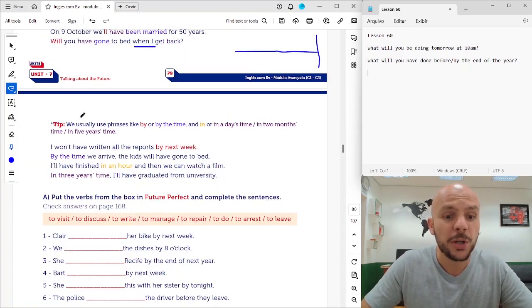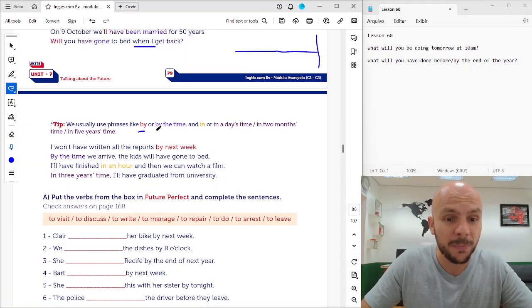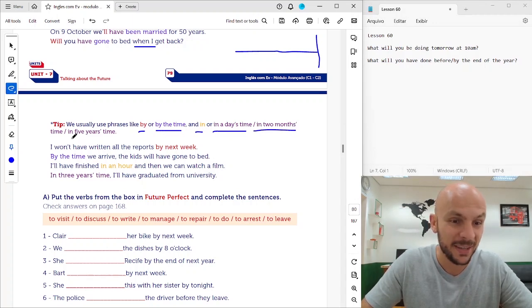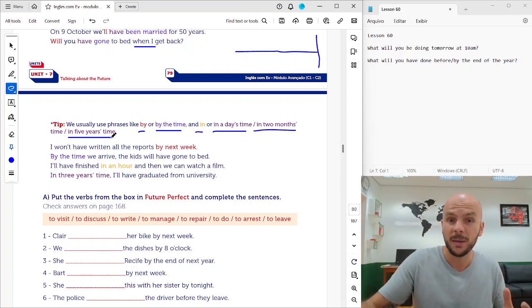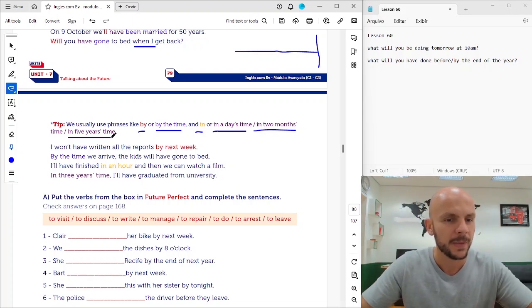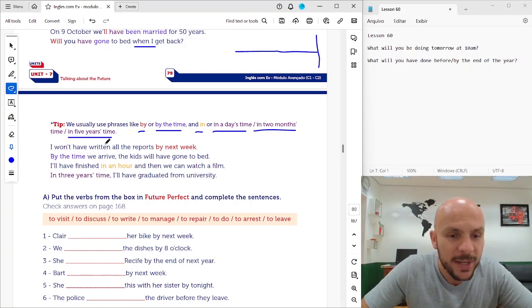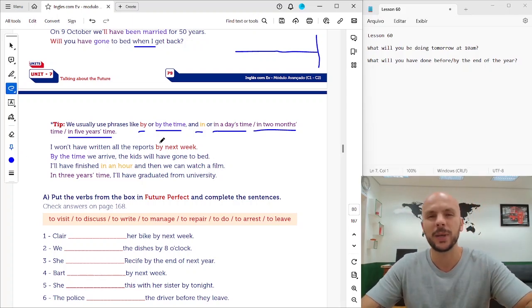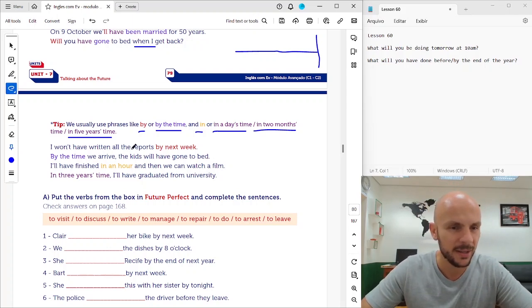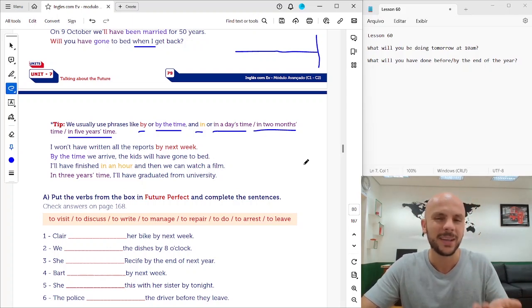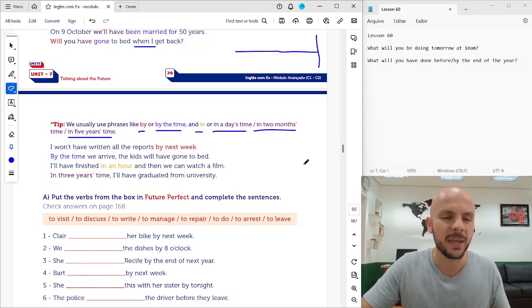Tip. We usually use phrases like by or by the time, okay? And in, or in a day's time, in 2 months' time, in 5 years' time. You can all use these expressions to talk about the future, okay? I won't have written all the reports by next week, okay, before next week, okay? I won't have written all the reports. So next week, the deadline, is not enough for me.